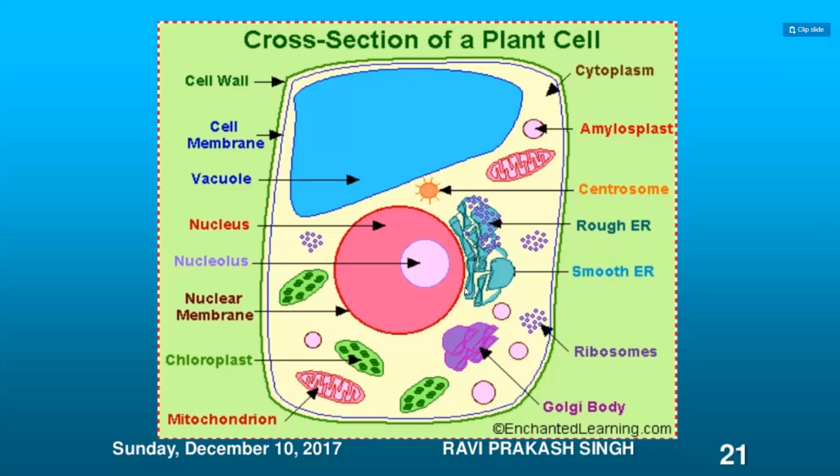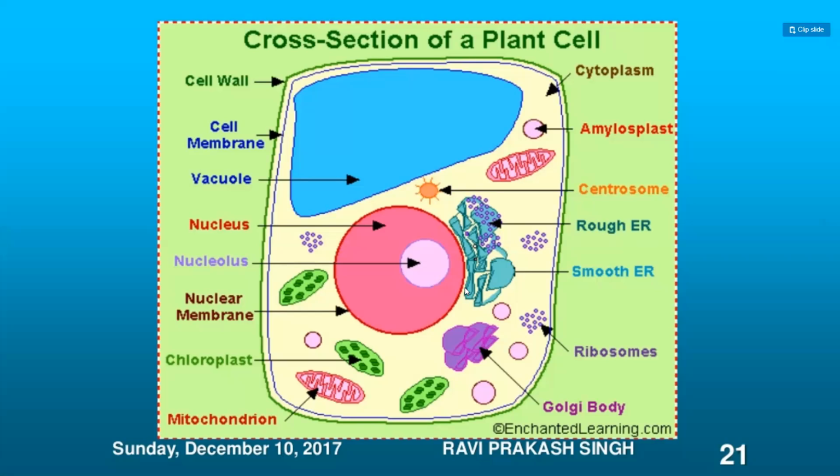Ma'am, what will these crystals do? They're just inclusion granules. Sometimes they act against predators in the cell, as they will be released and can protect the particular plant cell from the predators.